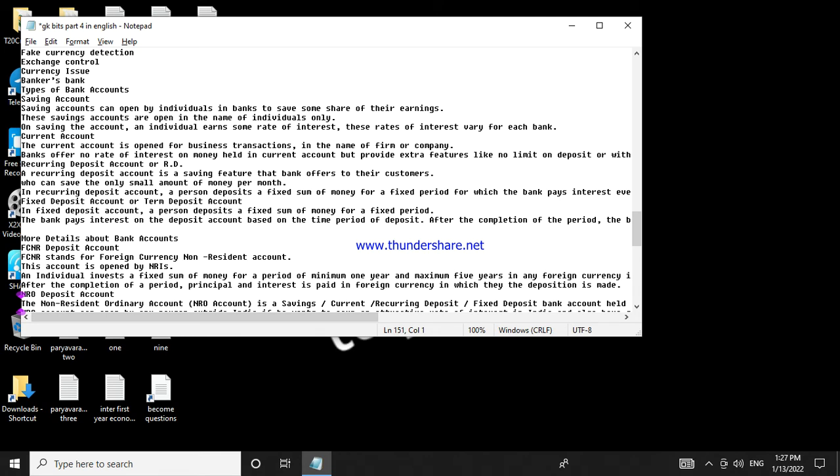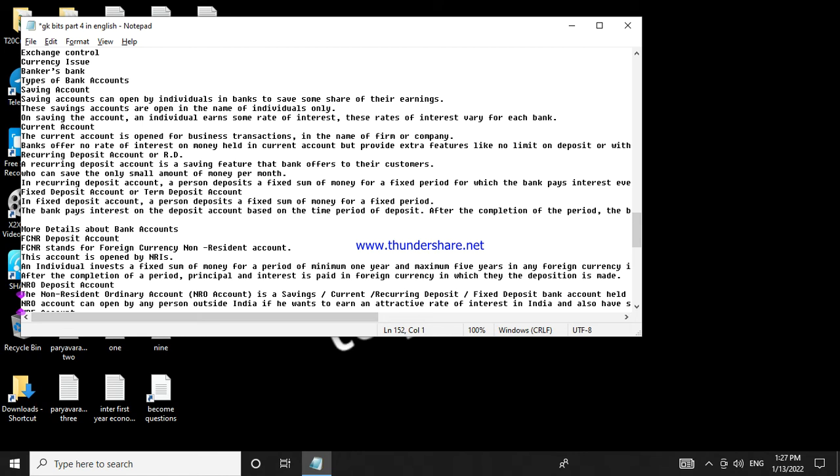NRO deposit account. The non-resident ordinary account, NRO account, is a savings/current/recurring deposit/fixed deposit bank account held in India in Indian rupees. An NRO account can be opened by any person outside India if he wants to earn an attractive rate of interest in India and also have some earnings in India.